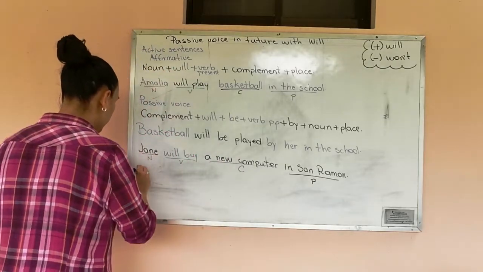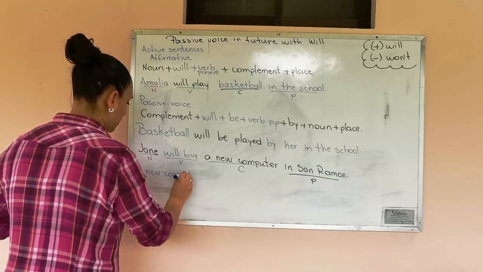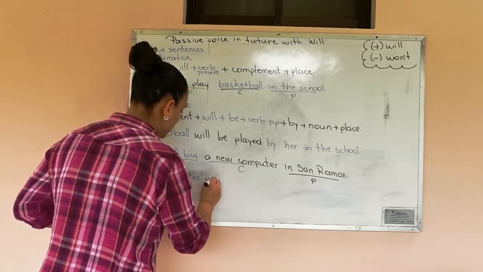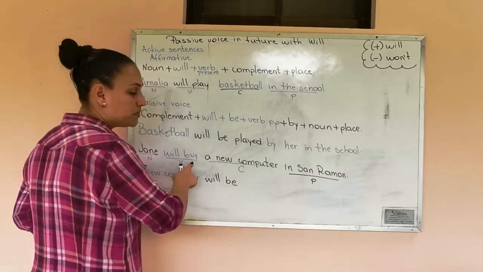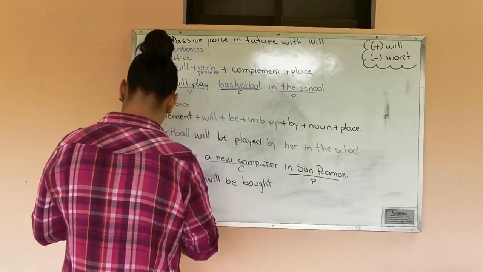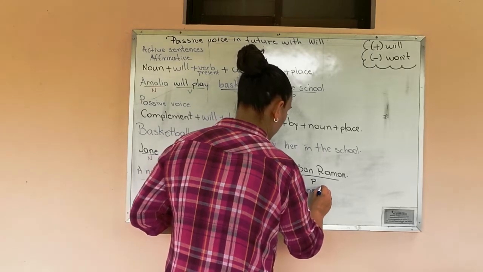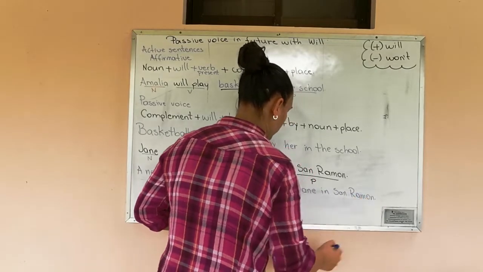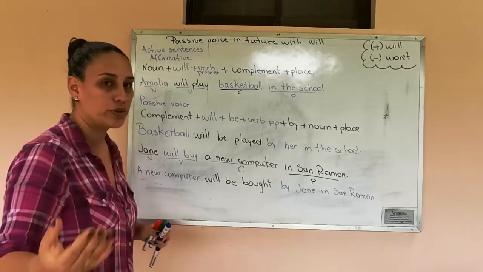A new computer will, remember we are going to use be. And what is the past participle of the verb buy? Bought. A new computer will be bought by Jane in San Ramon. Okay, this is all with the affirmative sentences in passive voice, future with will.